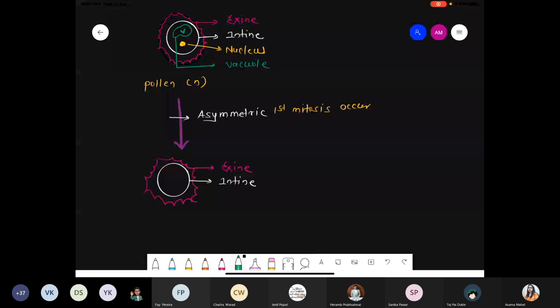This one, the color represented by yellow, is called the vegetative cell, also called the tube cell, which is large in size. Draw one nucleus here, as well as a vacuole. I'm just writing V for vacuole. And the other one is the small generative cell, this one.